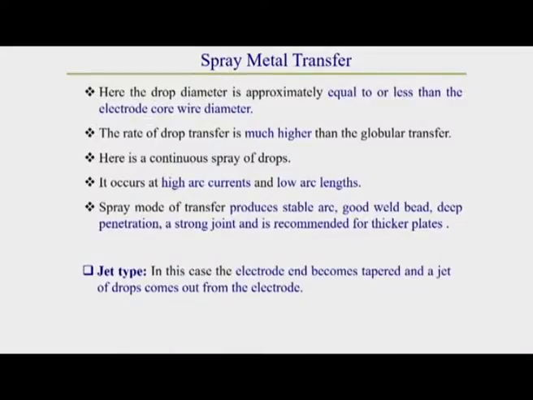That is why the current range should be higher. High arc current and low arc length are preferable here, because lower arc voltage means lower arc length is preferable. A spray mode of metal transfer generally produces a more stable arc compared to globular metal transfer.